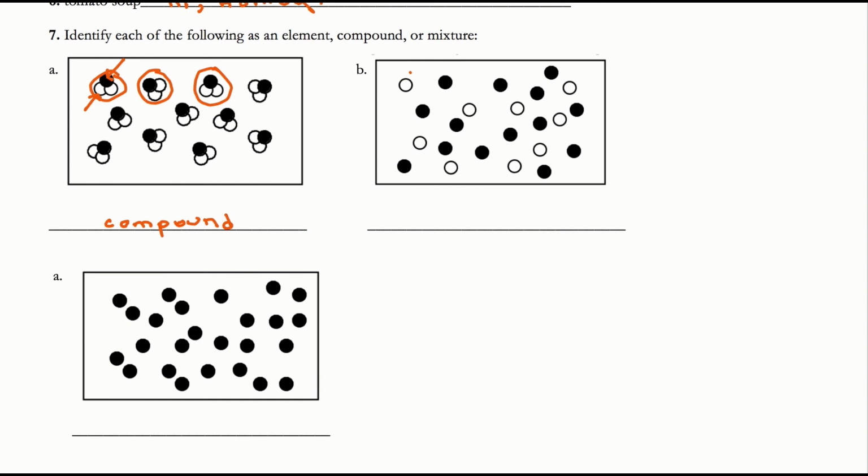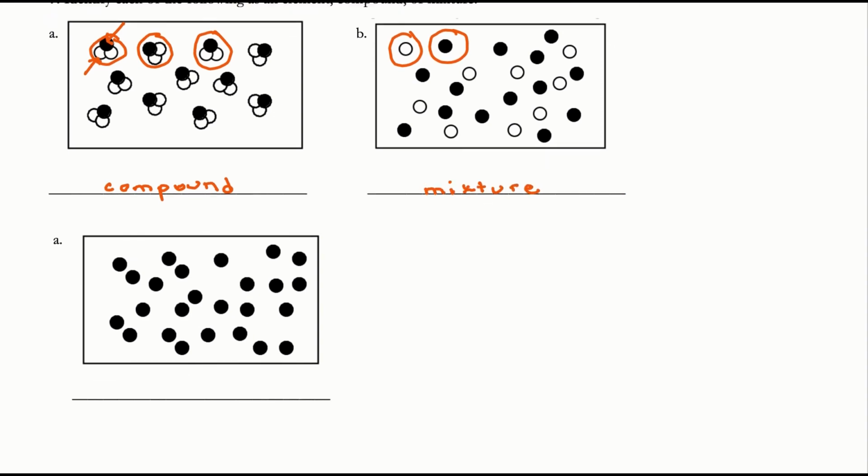In B, notice I've got two different types of atoms, but they are not chemically bound, they're not chemically combined, they are physically combined. Okay? So as a result, because there are two different types of atoms that are physically combined, this is a mixture. And then finally, here, I've got just one type of atom throughout, and it's all the same, so this is going to be an element.